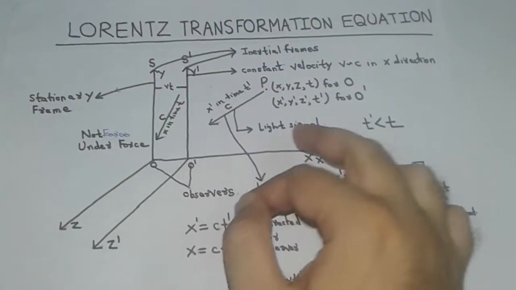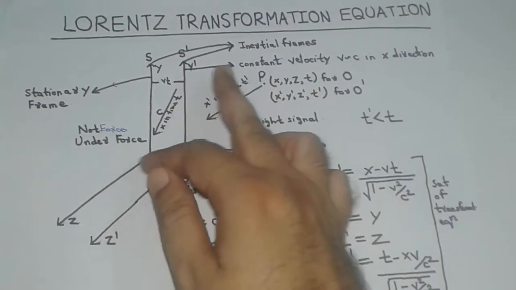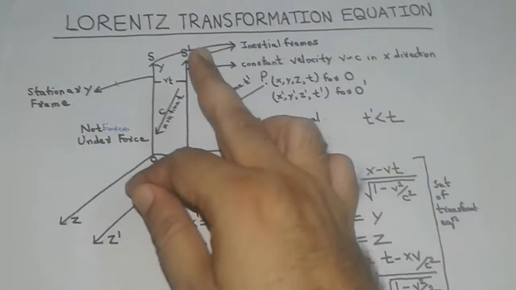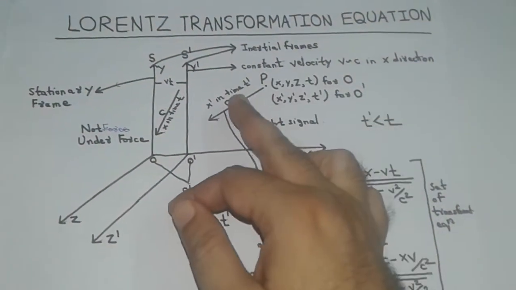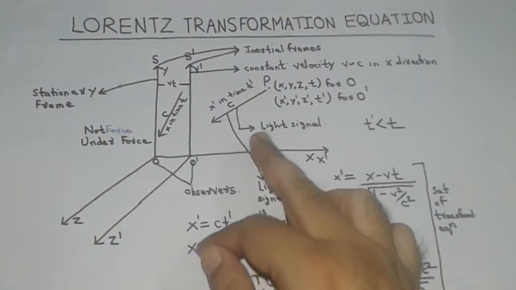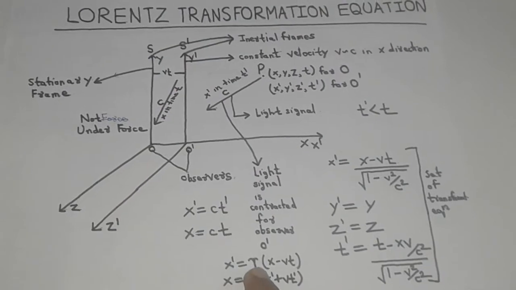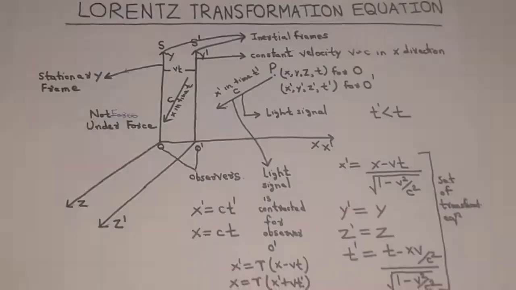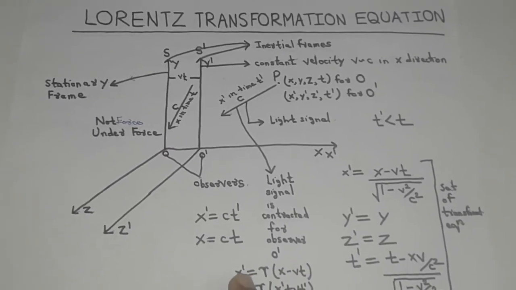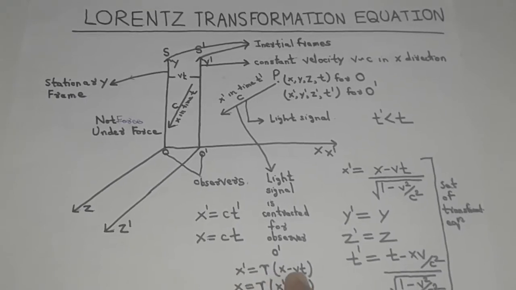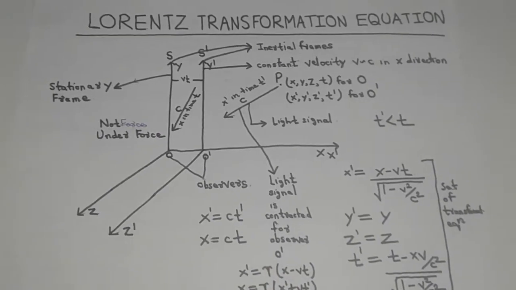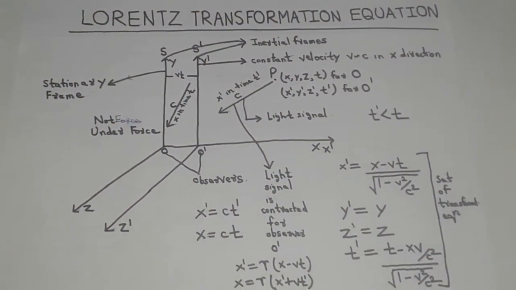Since the velocity of frame S dash is very high, comparable to the velocity of light, for the observer O dash in frame S dash the light beam will appear to be contracted by a contraction factor. The reciprocal of this contraction factor can be taken as a constant gamma. So x dash will not be equal to x minus Vt. Rather, in this case, x dash will be equal to gamma times (x minus Vt), where gamma is the reciprocal of the contraction factor, which is greater than 1.